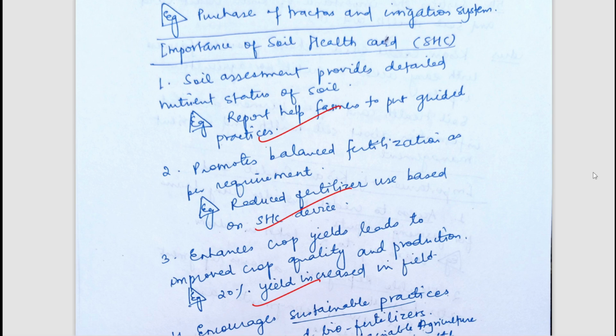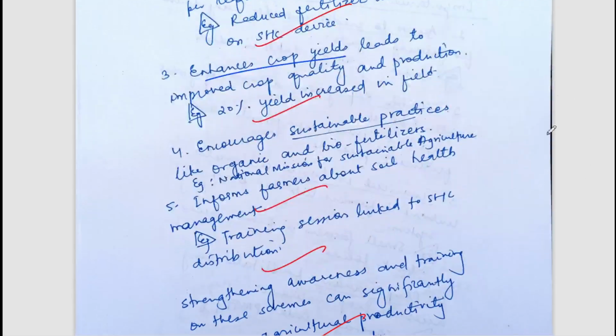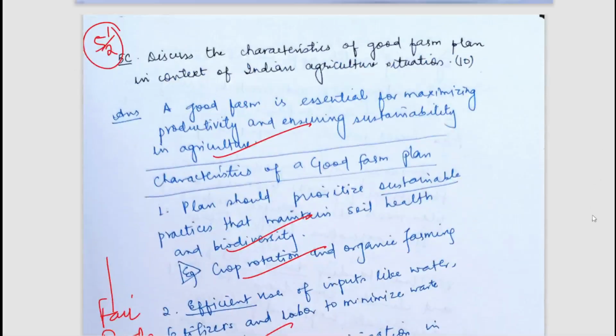Importance of soil health card has also been mentioned. Obviously, it helps to know our nutrient status. It promotes balanced fertilization. It enhances crop yields. So, sustainable practices could be developed. So, well, 10 points. You can simply pause and read it. Now let's move to the next question.